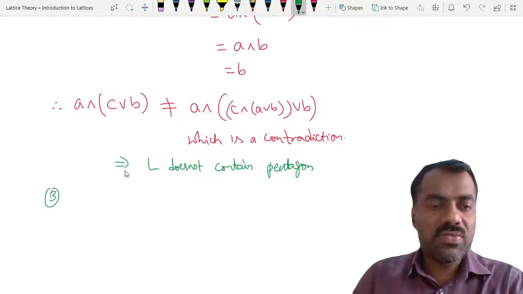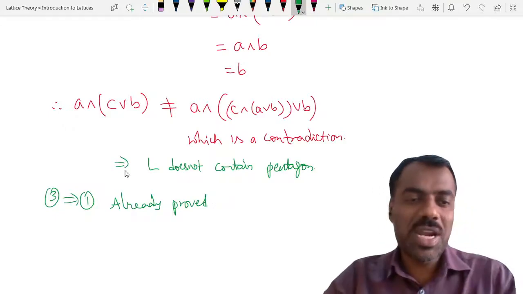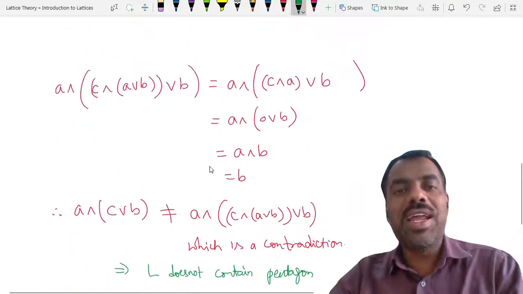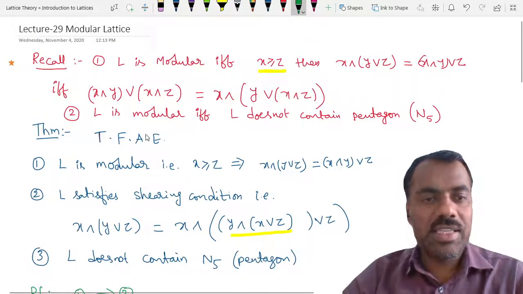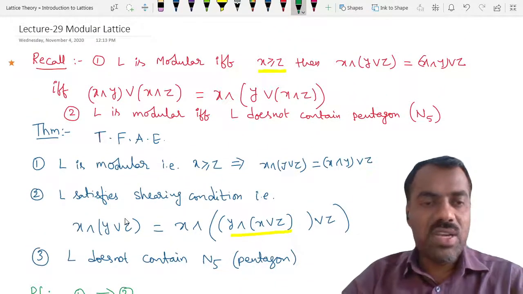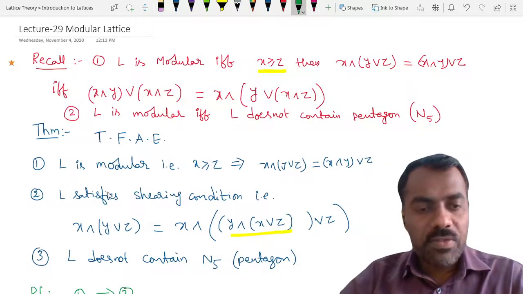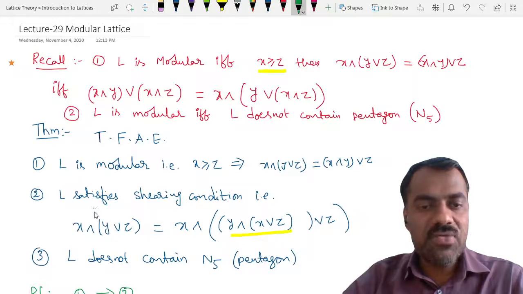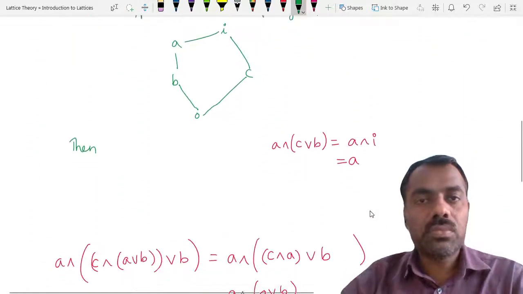And 3 implies 1 we have already proved. Of course, if the question is asked, we should not write already proved. You have to write the proof of that. So this is what we have learned, a new identity in modularity: for any x, y, z, x meet y join z can be written in this way whenever L is modular. Okay, fine. Any problem?